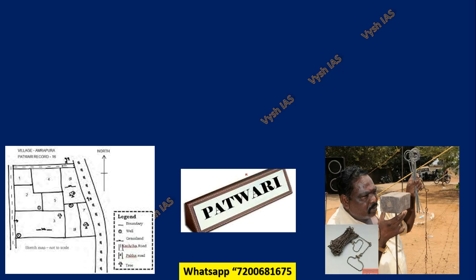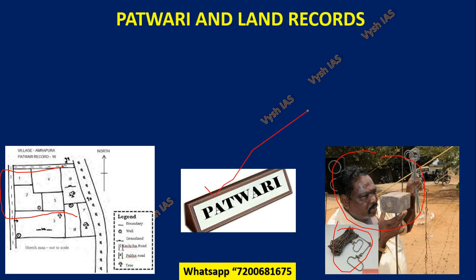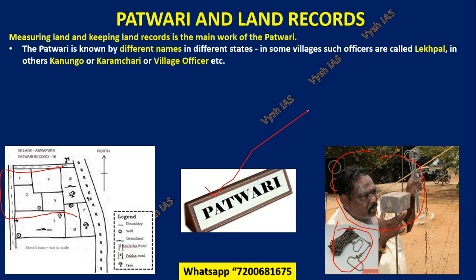So if you see here, first it's about the patwari, whom you would have seen in villages or in areas where people measure the land. They sometimes use chains like this, and land will be divided like this into different parts. From generation to generation it is transferred. So these kinds of things happen, and all these are the responsibility of the patwari, the patwari and the land records. Measuring land and keeping land records is the main work of the patwari.